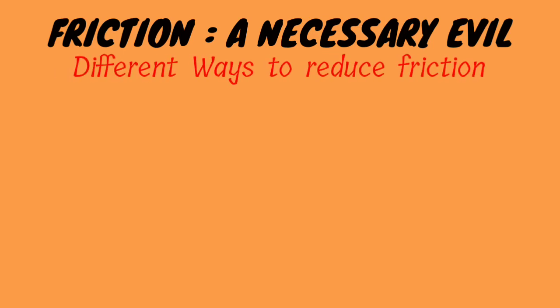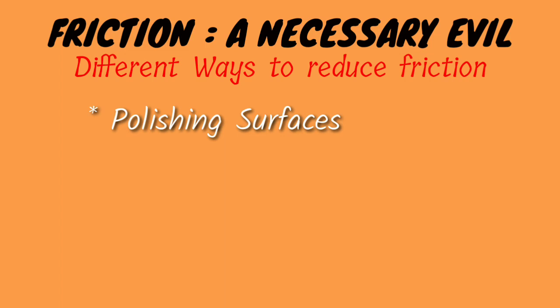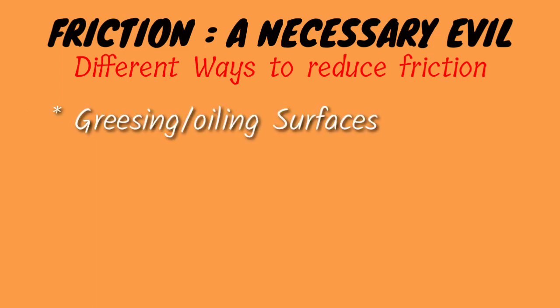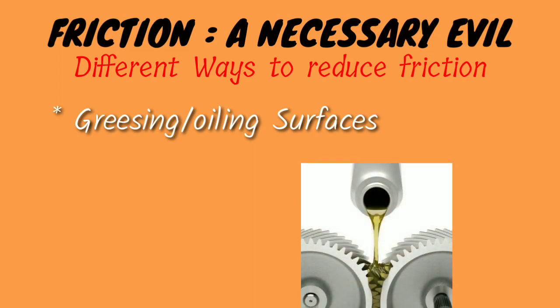But sometimes you also want to reduce the friction. Reducing is very easy by polishing the surfaces. You can easily polish the rough surfaces, finish the hills and valleys, and the surface becomes smoother. It means there will be very little friction. By applying oil or grease on the surfaces, as we do in bicycles, if the chain has come off the rim, then what do we have to do? We have to grease it, right?